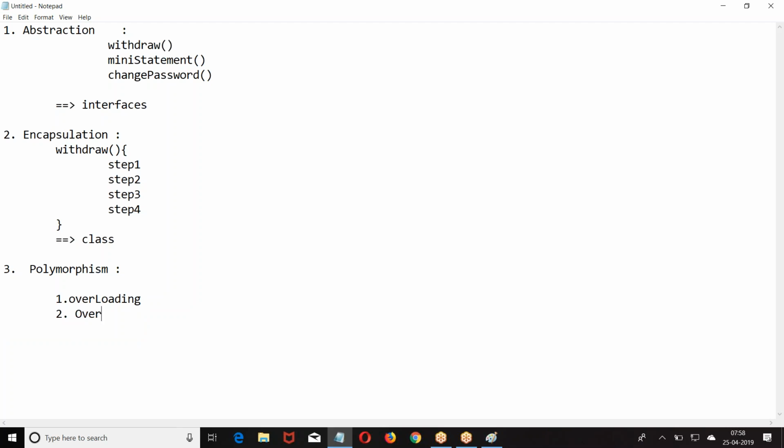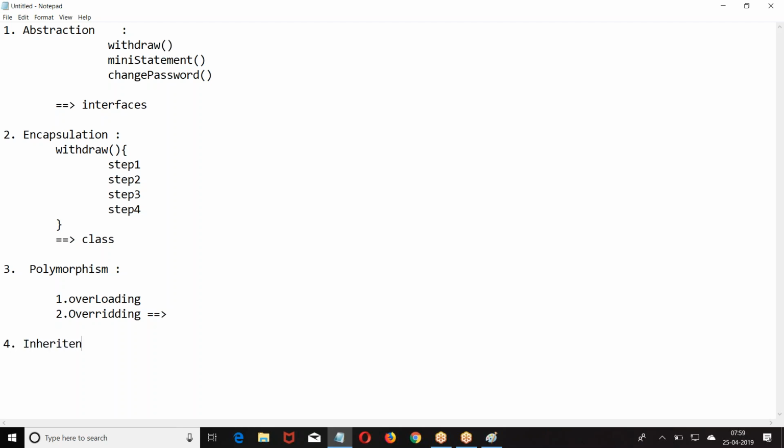We have overriding also. Basically, overriding should fall under inheritance. We are defining it: overloading and overriding. These two concepts are derived from a concept called polymorphism. Right. Now, next we had one more.